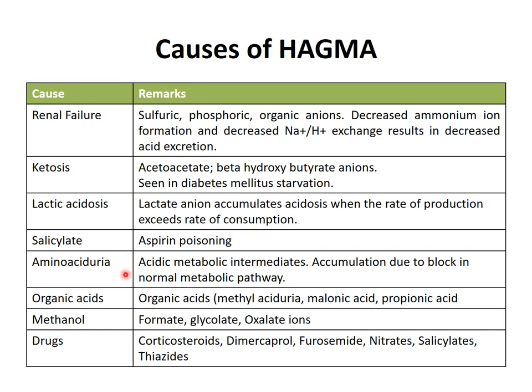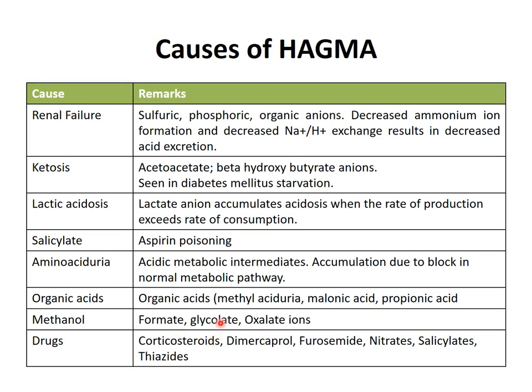Certain amino acidurias, due to accumulation caused by a block in the normal metabolic pathway. Certain organic acidurias like methylmalonic aciduria and propionic aciduria. Methanol poisoning, because methanol is metabolized to formic acid.